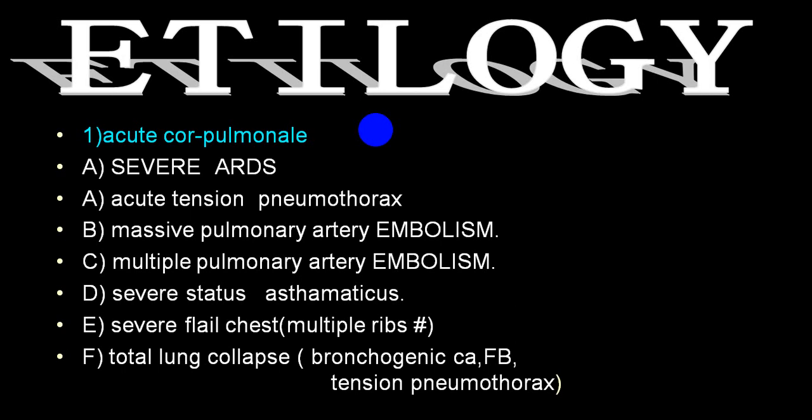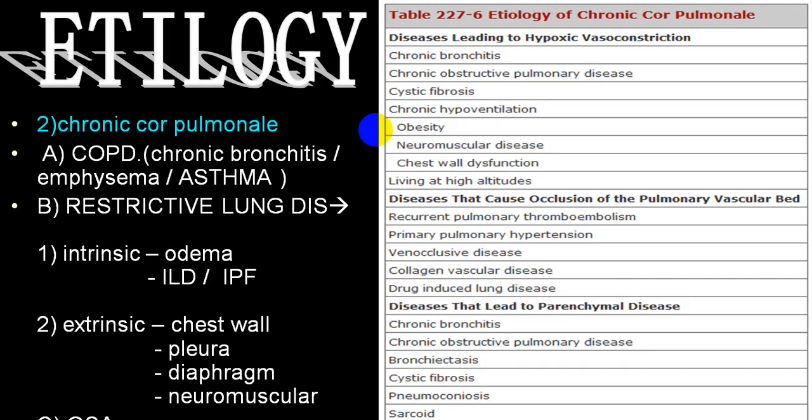This may be because of bronchogenic carcinoma or a foreign body, or secondary to tension pneumothorax. Of these, tension pneumothorax and massive pulmonary embolism come topmost on the list for acute cor pulmonale.